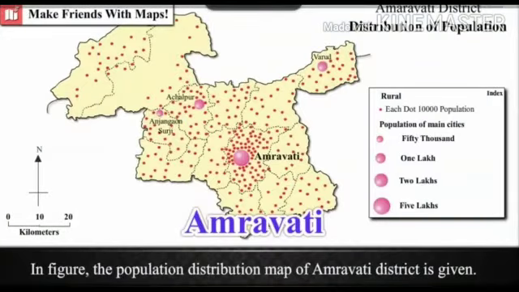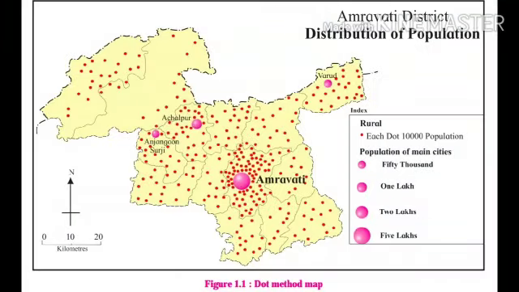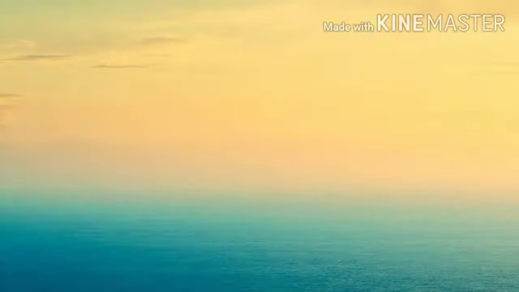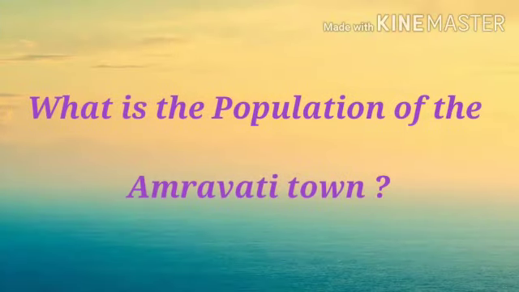Students, now let's make friends with the map. Observe figure 1.1 that shows the population distribution of the Amravati district. Answer the given questions by reading the distributional map shown by the dot method. So, let's get started with the first question.